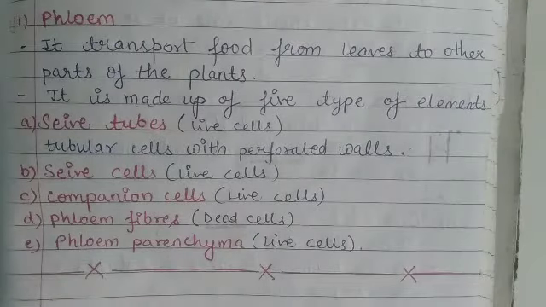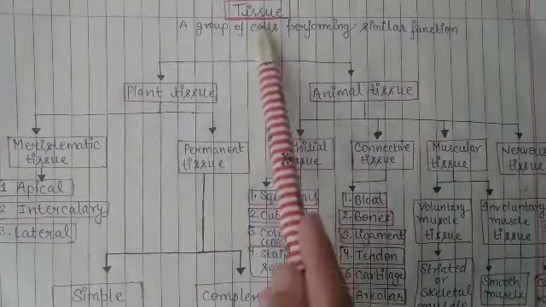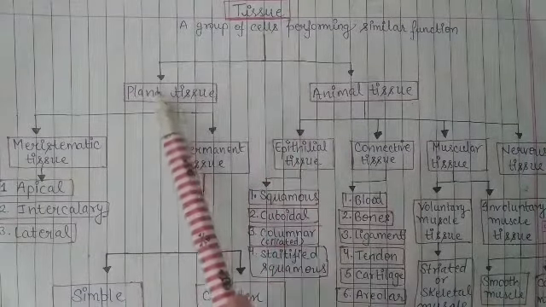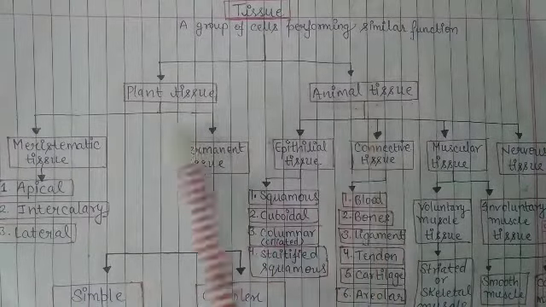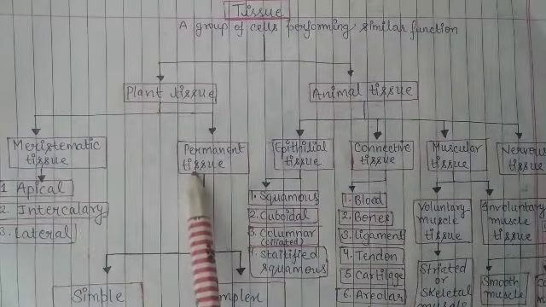So students, we have done with plant tissue. Now take a look at the flowchart. In the starting of the chapter we studied about tissue, then plant tissue and animal tissue. Then plant tissue is divided into two types, meristematic tissue and permanent tissue.